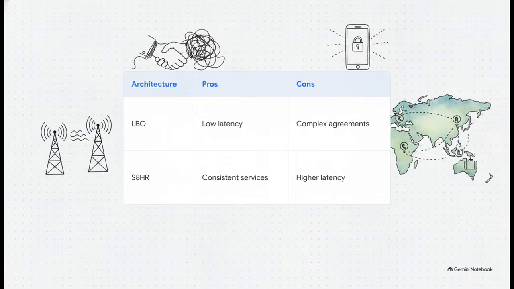And when mobile networks adopted this packet-based voice with VoLTE, let me tell you, roaming became a massive architectural headache. As you can see, local breakout offers great low latency, but it requires impossibly complex bilateral agreements and often breaks your home services. That's why the industry standardized on S8 home routing. Yes, it routes your traffic all the way back to your home country, which adds some latency, but it absolutely guarantees your supplementary services actually work seamlessly when you're traveling abroad.